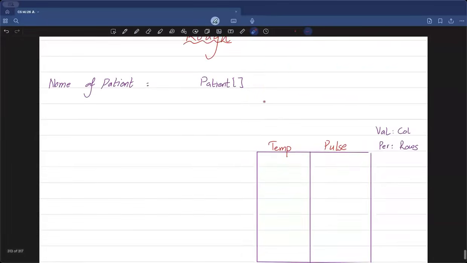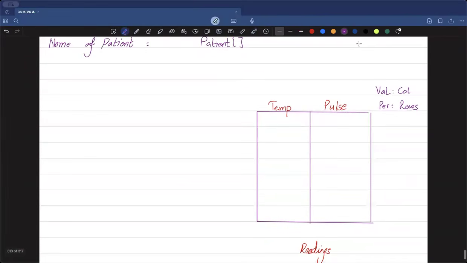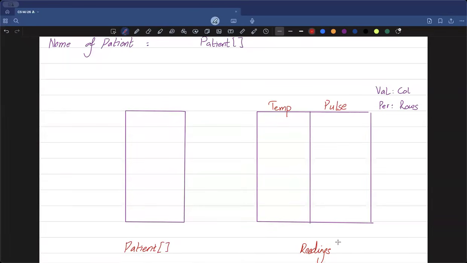Just like this, we saw that we also have one other patient name array. Let's also draw that, because it's further going to simplify the model for us. Whenever you have arrays, it's better to always draw them. So let's draw the array up here for patients too. We're going to create a straight line like this of the same size, and let's connect this, and boom. This is basically my patient array. Now I know that this patient array stores the names, whereas the readings array stores the relevant temperature and the pulse of a specific patient.